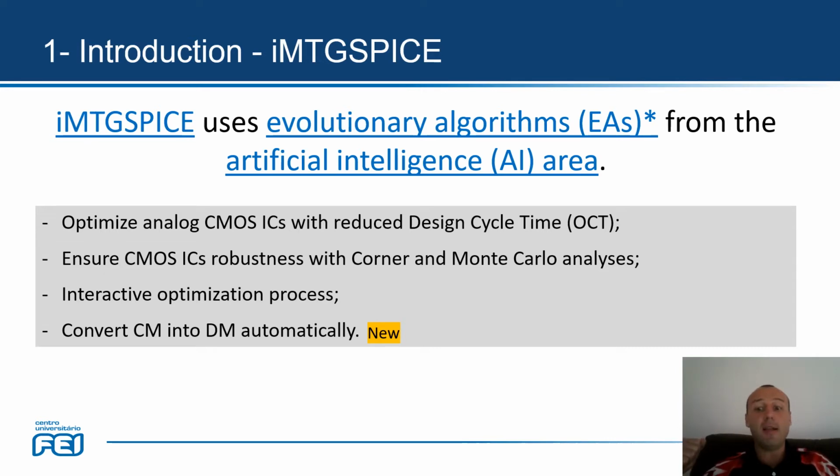It is an interactive tool where we can pause the optimization process whenever we want and make some changes in the parameters in order to make it faster. We can also convert conventional MOSFET into diamond MOSFET automatically. This is a new feature in the eMTG Spice that I will present the methodology for in the next slide.